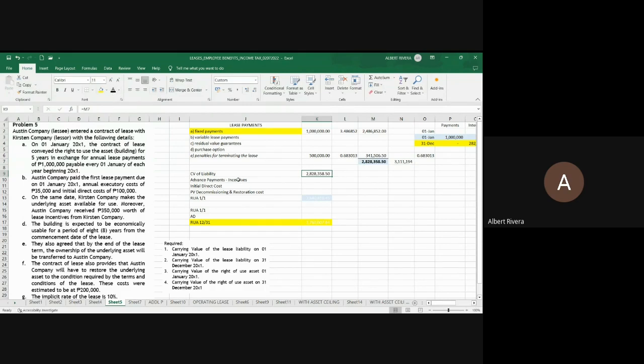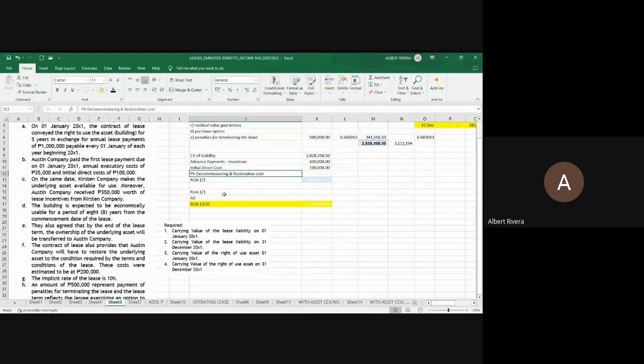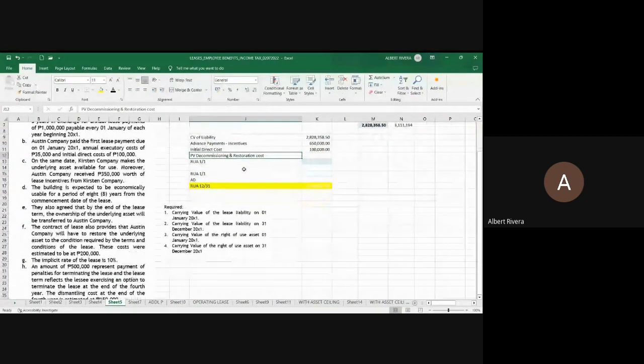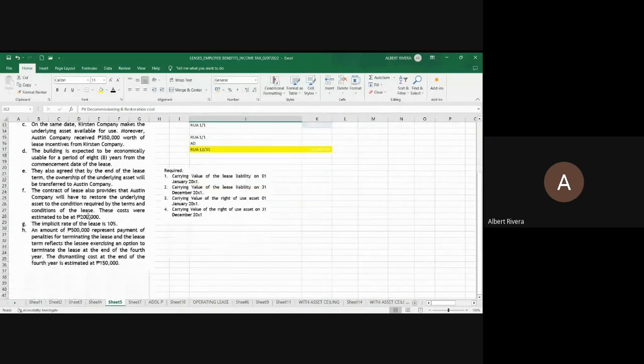Then advance payments minus incentive. Again, this is 650. Initial direct cost. Again, this is 100,000 cited in letter B. And here, be careful, because the present value of the decommissioning cost will now not depend on the whole 200,000.